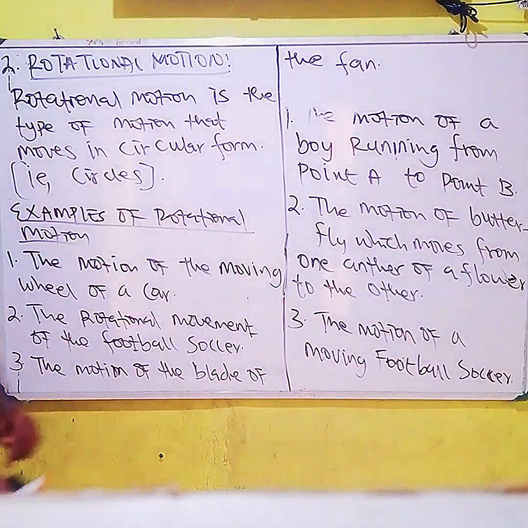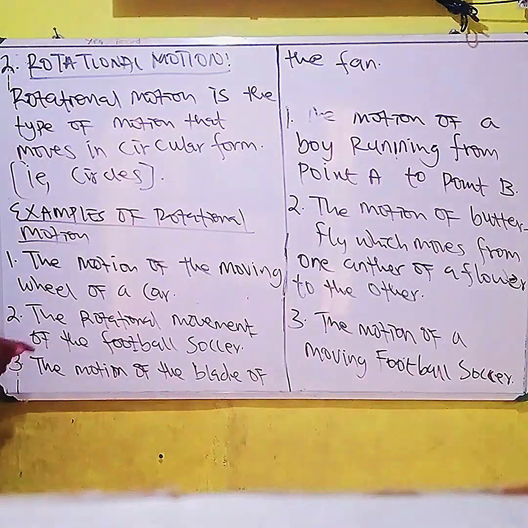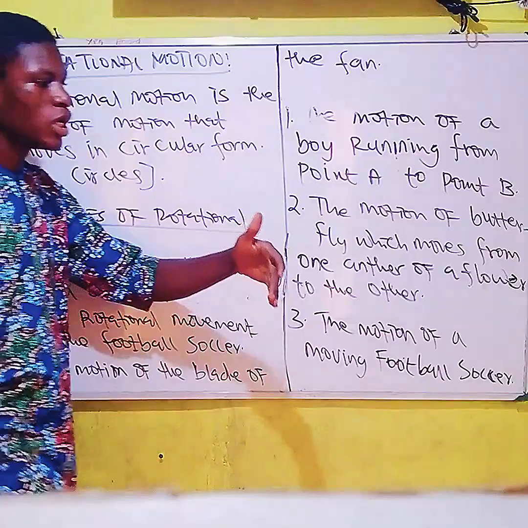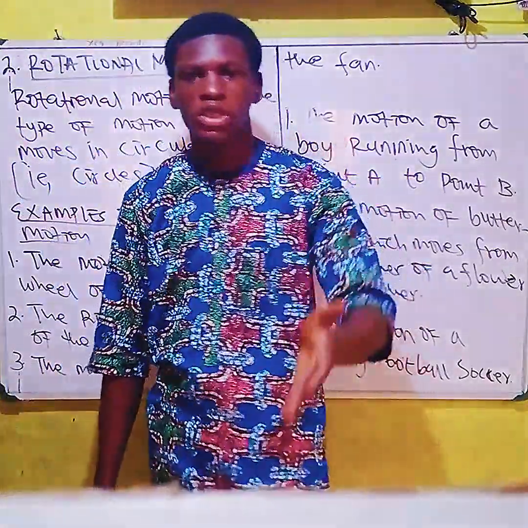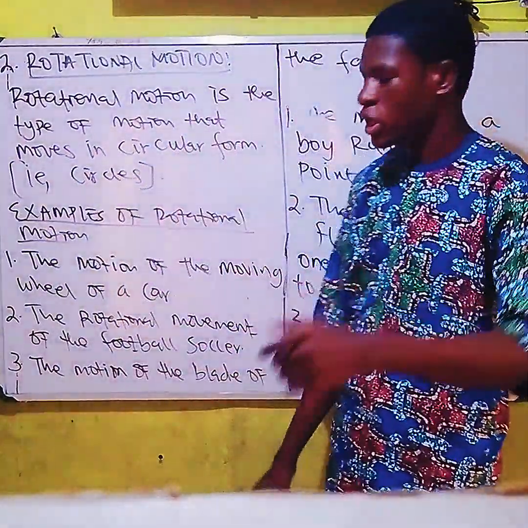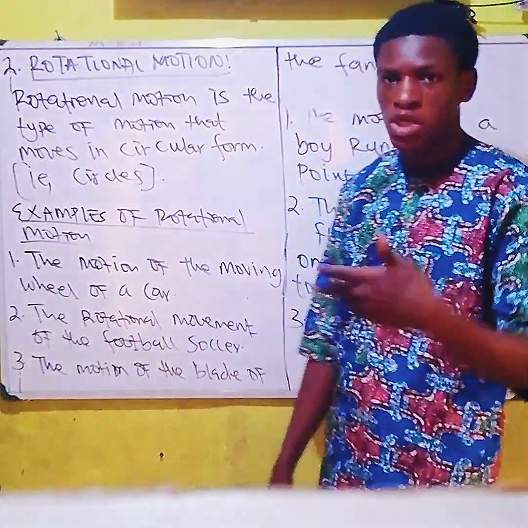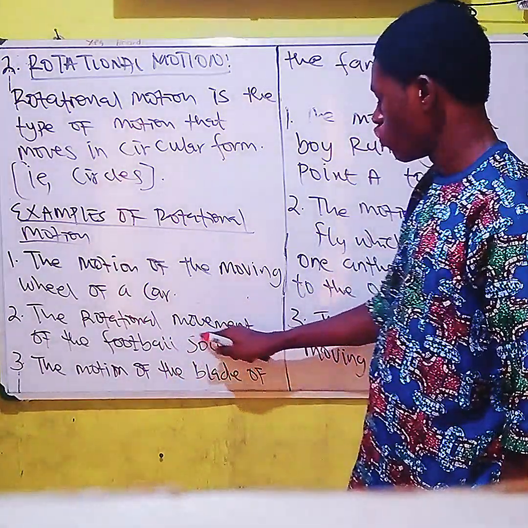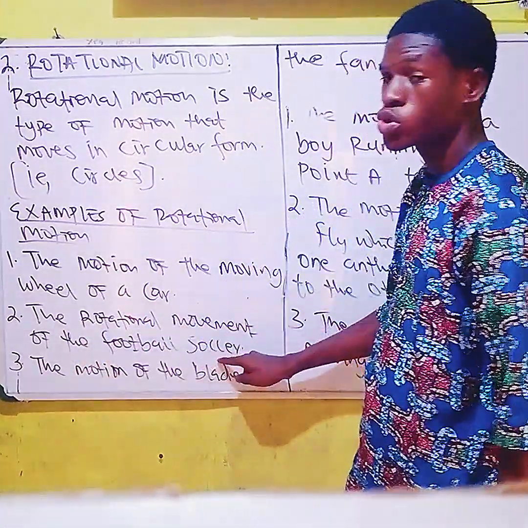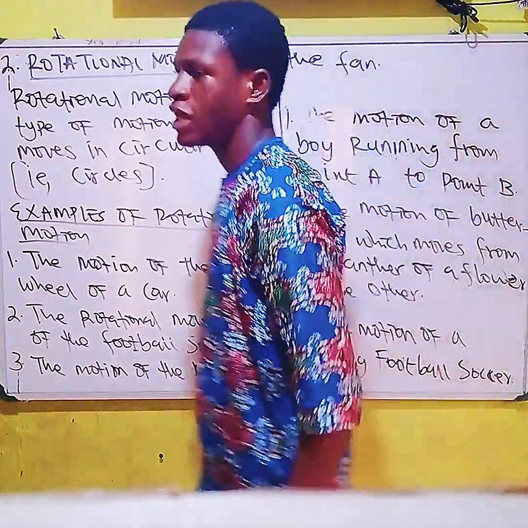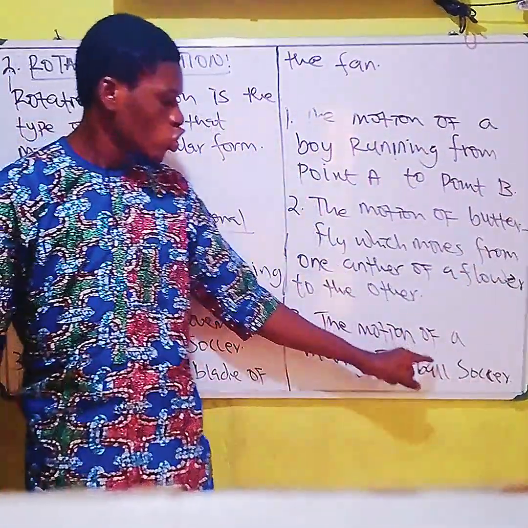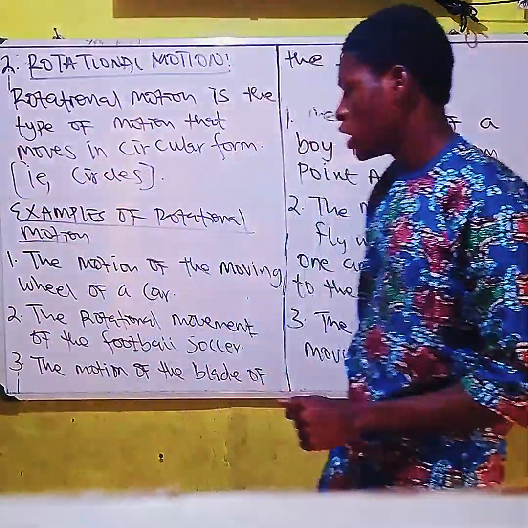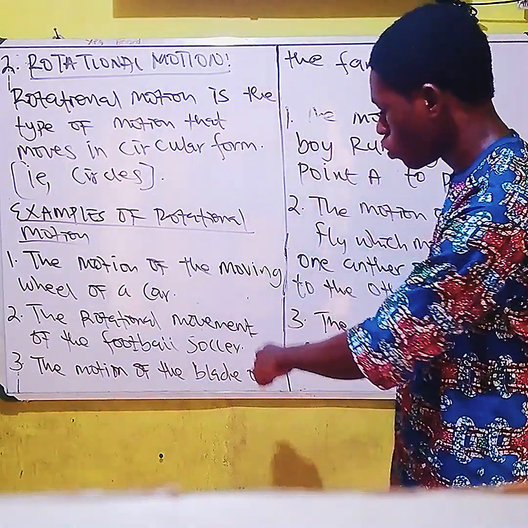All right. So the first one, the motion of the moving wheel of a car. You know that the wheel of a car is rotating. So the motion of the moving wheel of a car is actually rotational motion. We also know the rotational movement of the football. The football in that case also performs translational motion and also performs rotational motion.